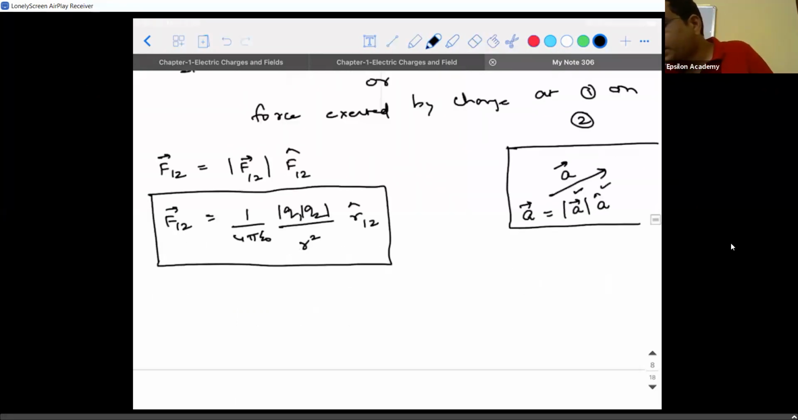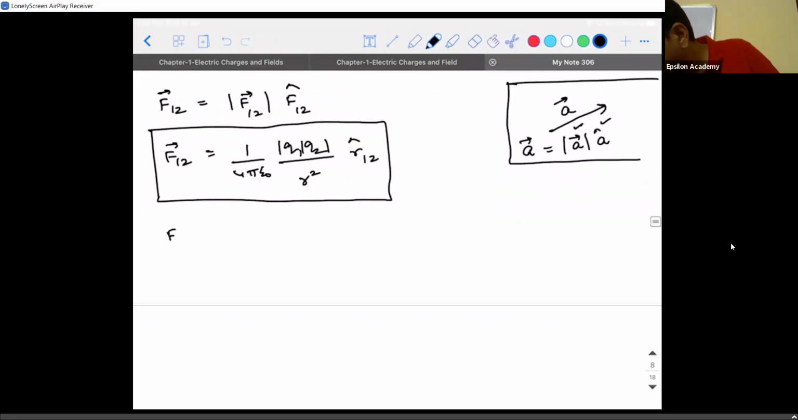In a similar way, I can write F12 vector as, this is also important, see, 1 divided by 4 pi epsilon naught. I'm writing the same one to see. Magnitude of Q1.